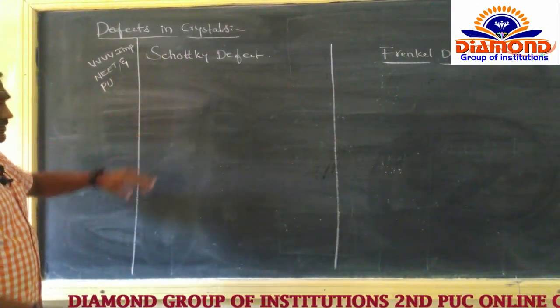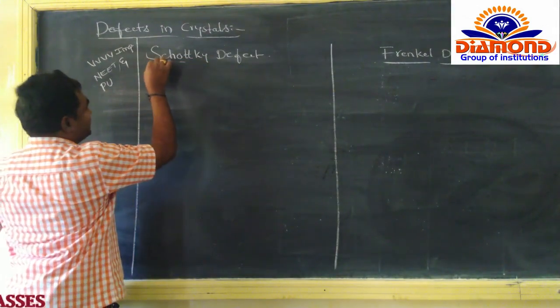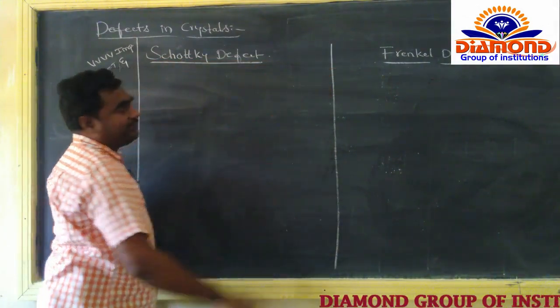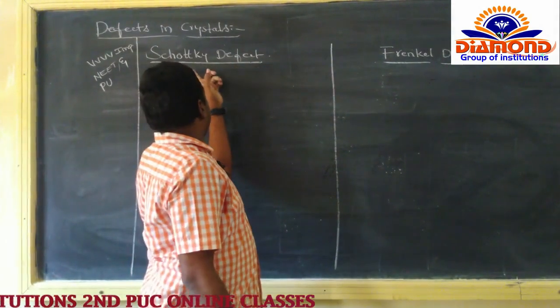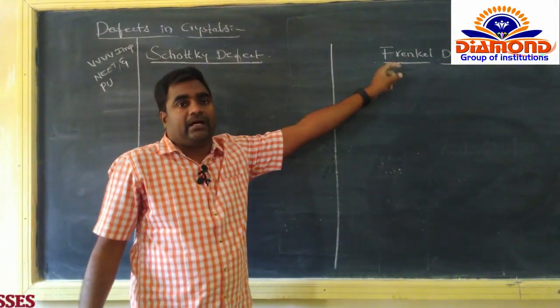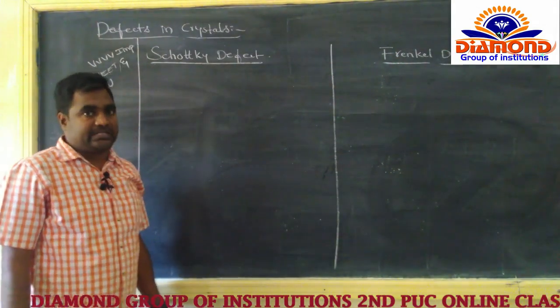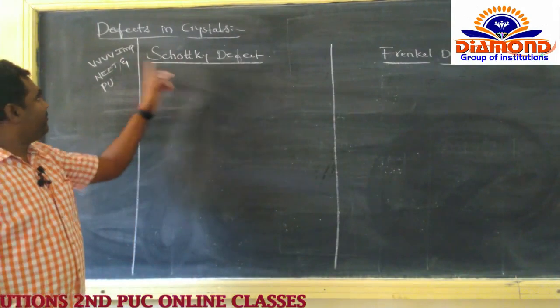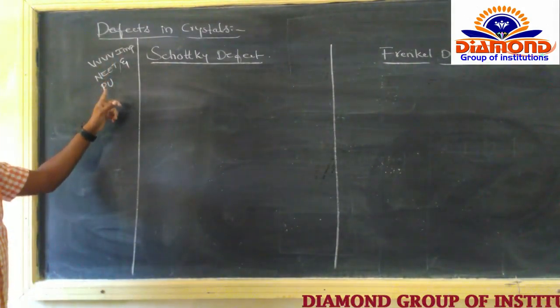So here, next we are going to discuss the next defects in the crystal lattice: the Schottky defect and the Frenkel defect. Actually, these two, the Schottky defect and the Frenkel defect, are observed in ionic compounds only. This is very important for NEET.